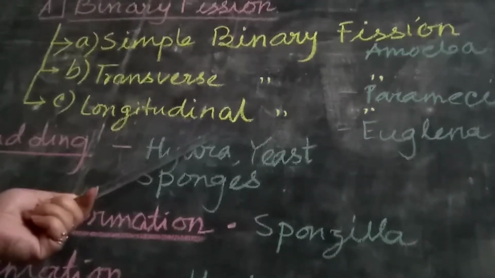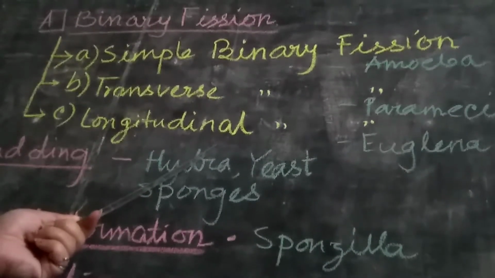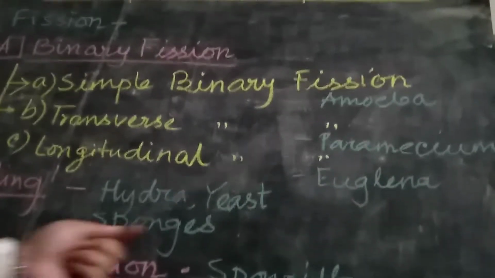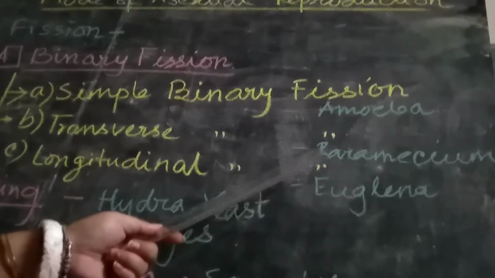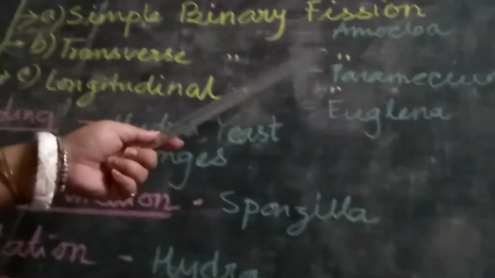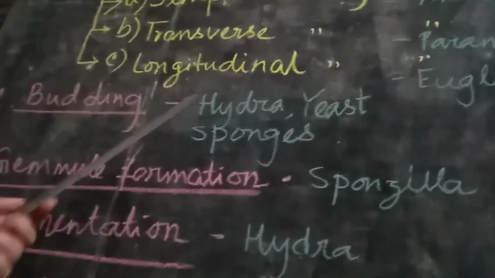Next, longitudinal binary fission. When the direction of the binary plane coincides with the longitudinal axis, then longitudinal division occurs, as shown in euglena. After fission, next is budding.